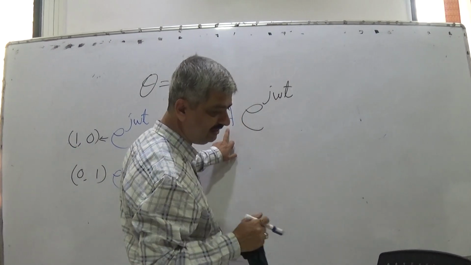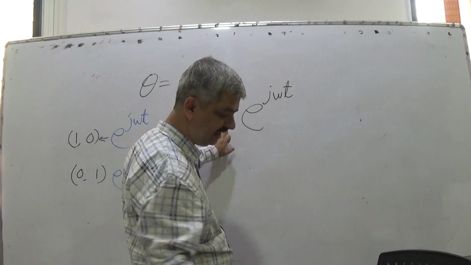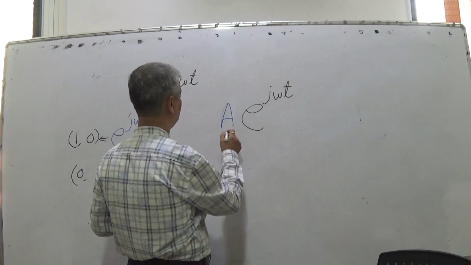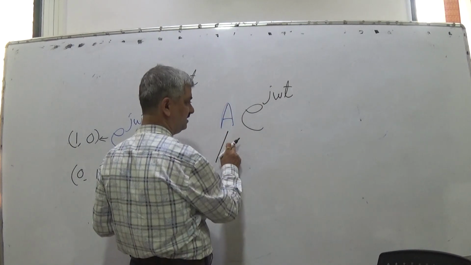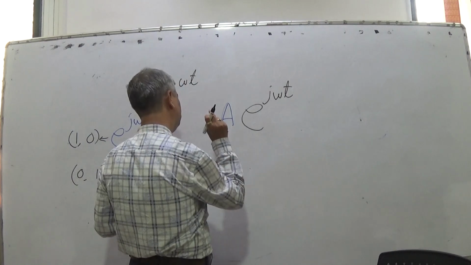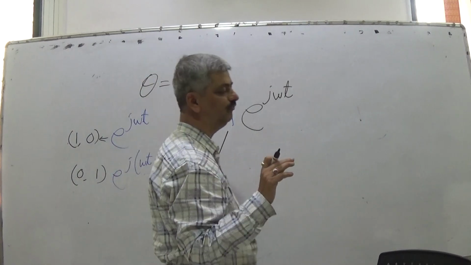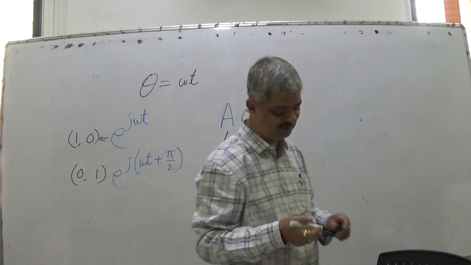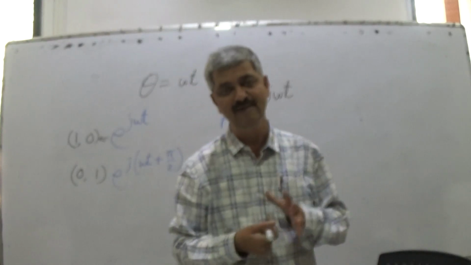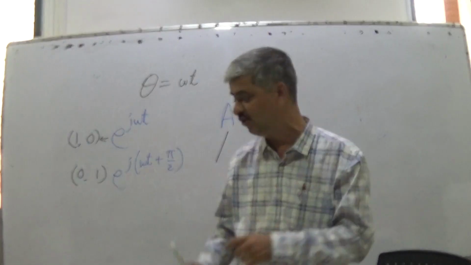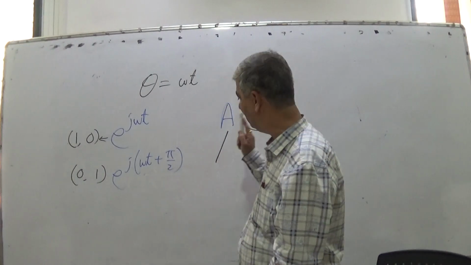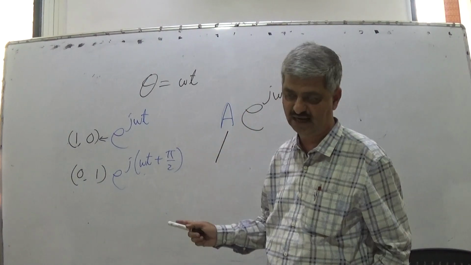This a can be either a real number or an imaginary number or a complex number. So in general, we can consider it to be a complex number. When it is a complex number, magnitude of this is a constant, it is not changing with time. A is constant, A doesn't change with time.